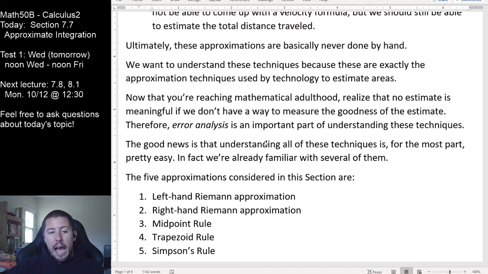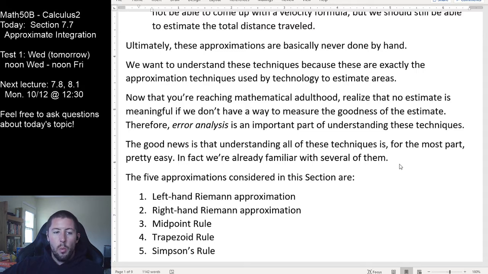That, to me, is the actual more interesting part of this unit, this section, because everything else in this section is just a bunch of fancy multiplication and addition, so it's not that exciting. The good news is that understanding all of these approximating techniques that are going to happen in this section is pretty easy. So we're really going to talk about them conceptually. I'm going to go so far as to literally not actually do one single approximation in this video lecture here. I think that you guys can do them.